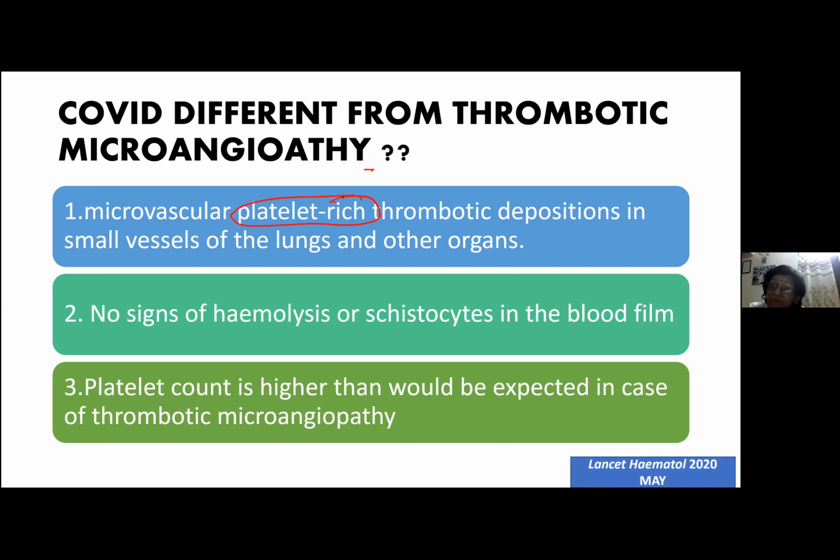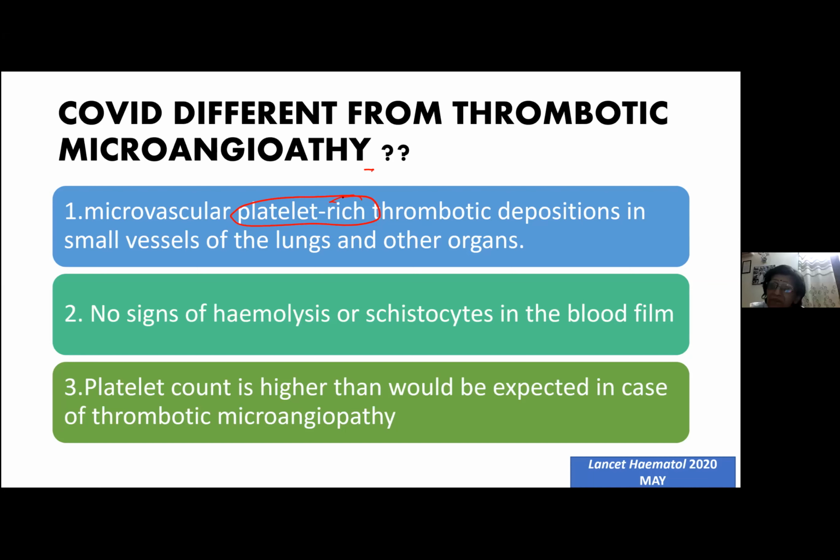Can you tell me what the other thrombotic microangiopathies are, other than DIC? Like HUS, like TTP. So they started thinking in terms of TTP. Are we dealing with TTP? Then they started searching, and no, it is not TTP either. Why? Because there is no evidence of hemolysis. There are no schistocytes in the peripheral blood. And the platelet count in thrombotic microangiopathies like TTP is very, very decreased, whereas here it is only mildly decreased. So it was not TTP either.